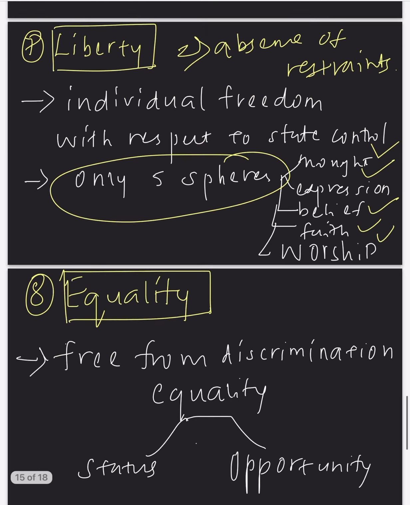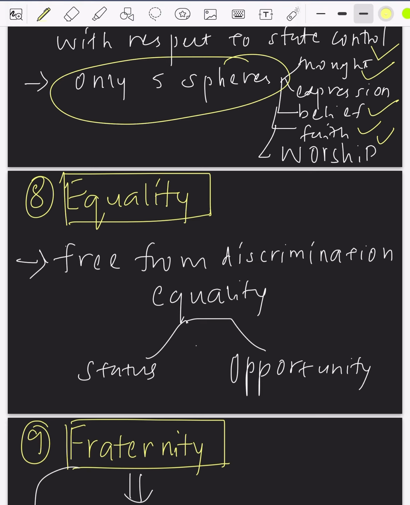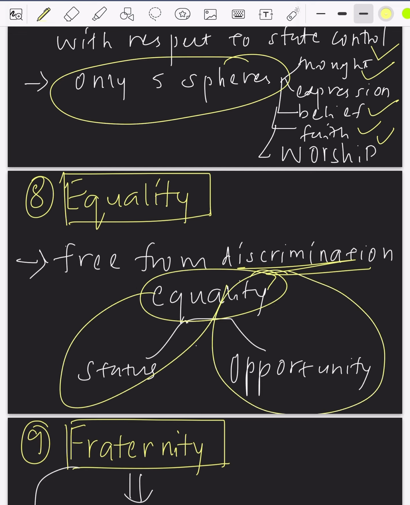Next we have equality. Equality we already studied. Equality is nothing but freedom from discrimination. Equality with respect to status and equality of opportunity. By giving equality with respect to status, we are giving social justice, right? We are establishing a just and equal inclusive society. By giving equality of opportunity, we are establishing economic justice.